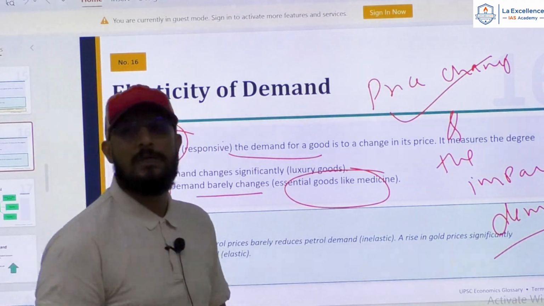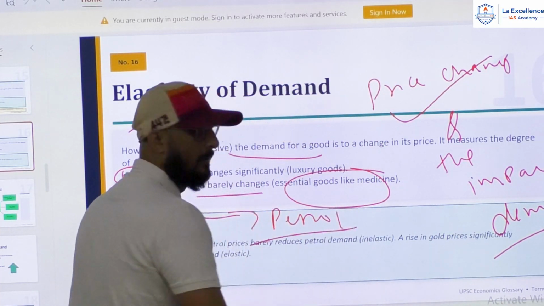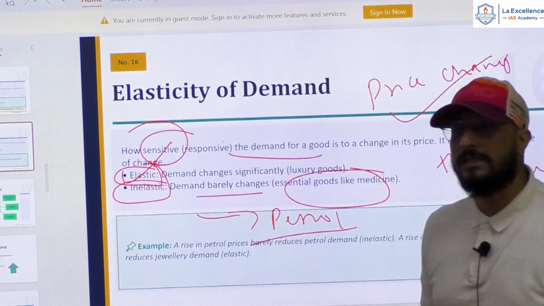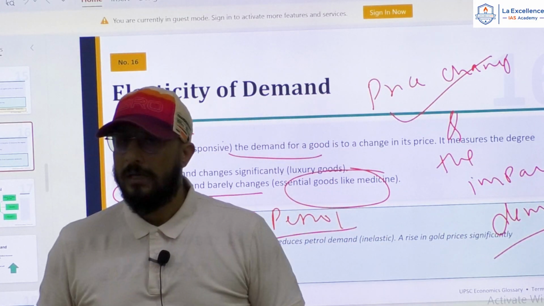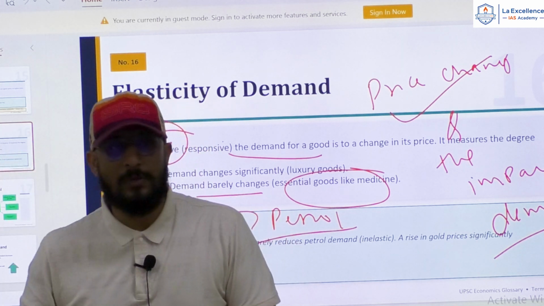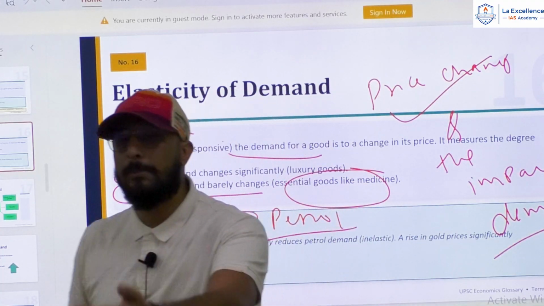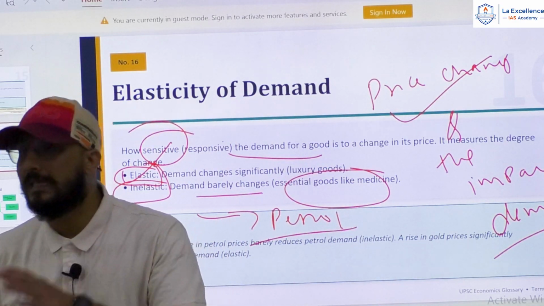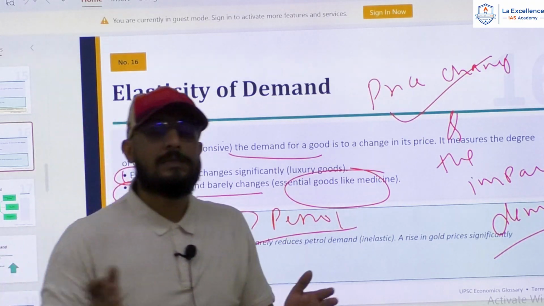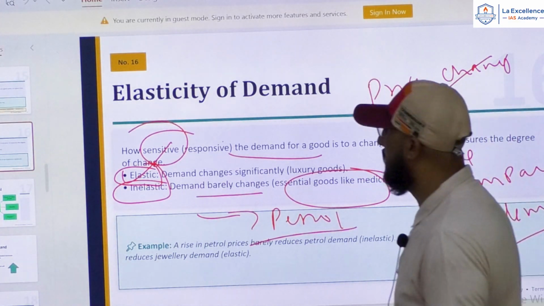Or something that is happening today, exactly, the prices of petrol. Right. Even today the prices of petrol and diesel have increased. Yes, why has it increased? The war, right? But still people are demanding diesel and petrol. Can I say that? Demand hasn't reduced too much because it is an essential thing. Or LPG rates have increased a lot, but still people are demanding LPG cylinders because it is essential. Yes, there is a little reduction in the demand, I agree, but the fluctuation in demand is not high.